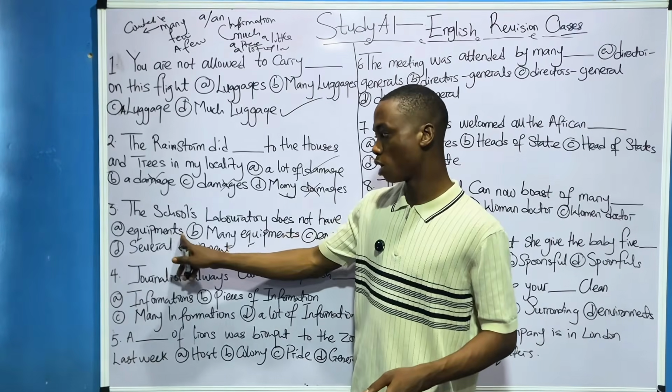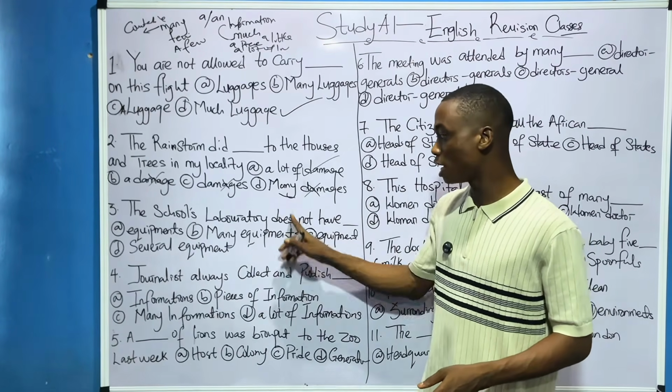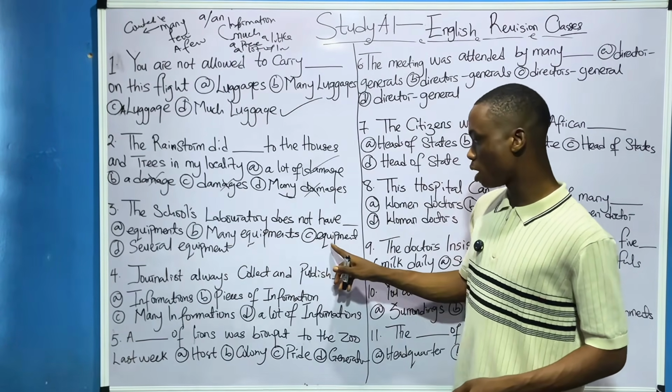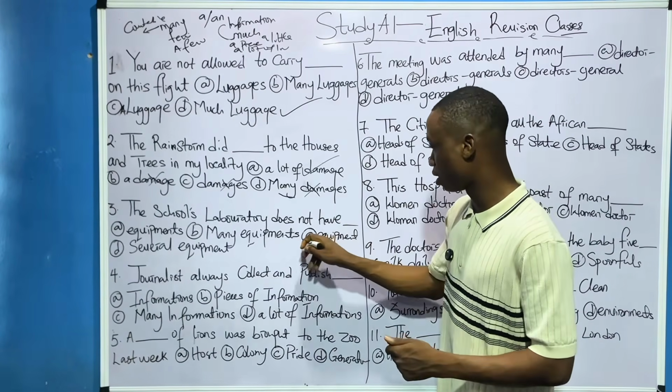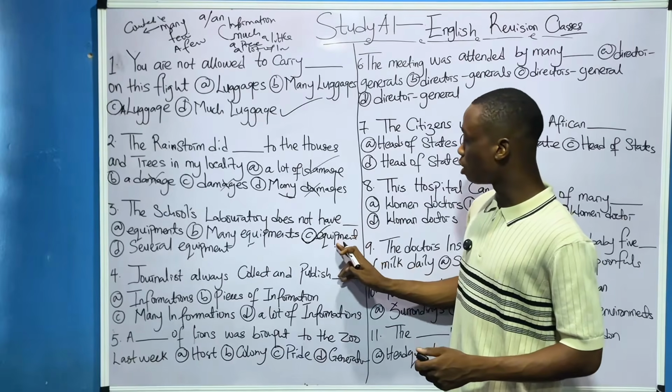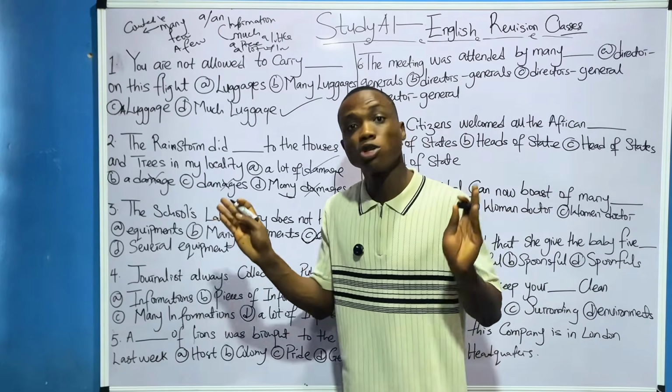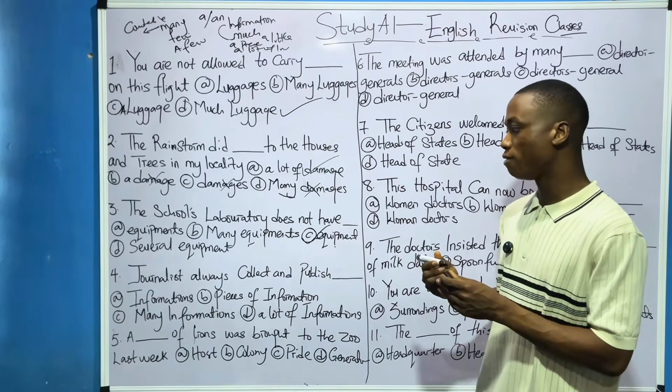Now, since we know that equipment is uncountable, what's the correct answer here? This one, no, it's carrying S. This one, no, it's carrying S and there's many. This one, equipment, just like that. Yes, because like I said, uncountable nouns do not carry S. They are just like that. So option C is very, very correct.